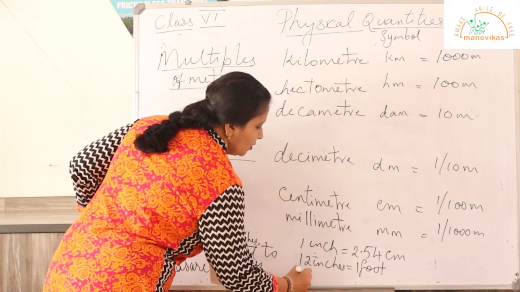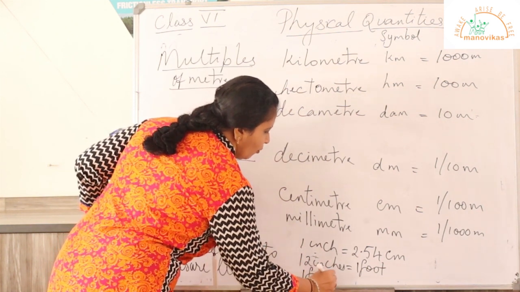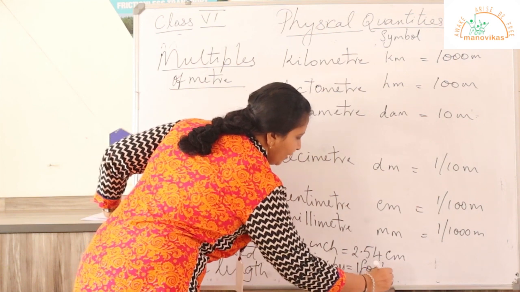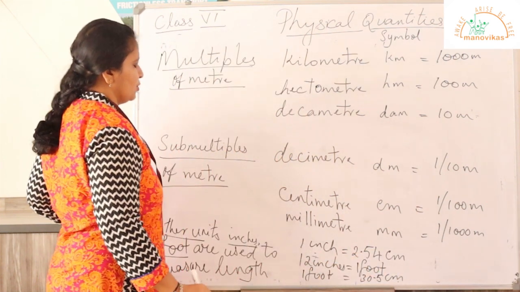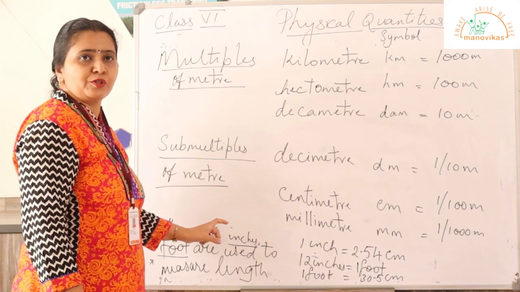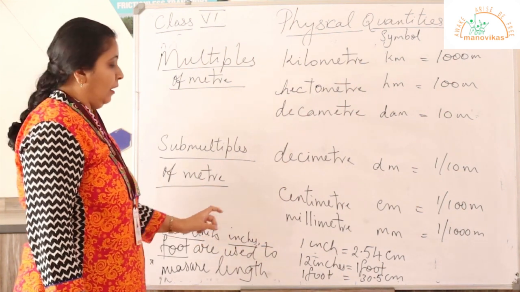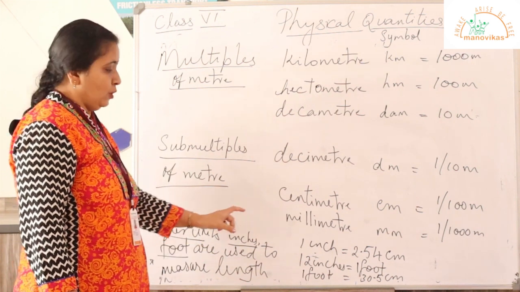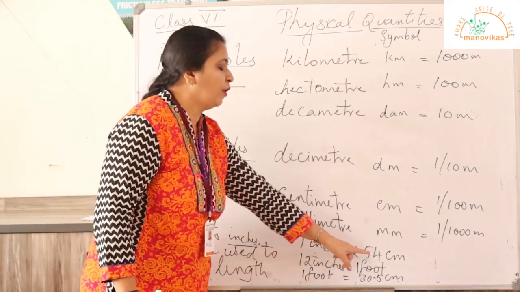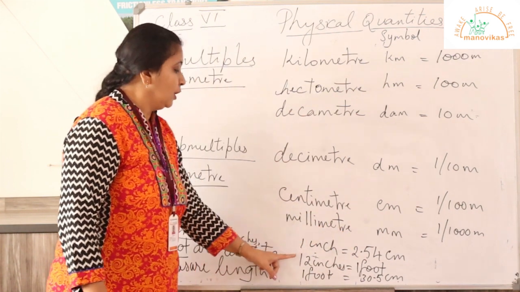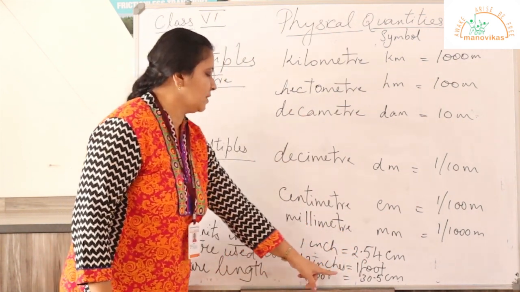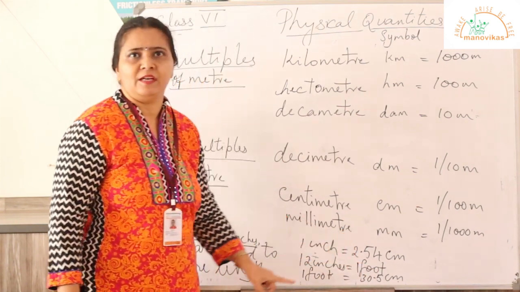Now let us see what is 1 foot. 1 foot is equal to 30.5 centimeter. So there are other units also used to measure length, that are the inches, foot, etc. 1 inch is equal to 2.54 centimeter. 12 inches is equal to 1 foot, and 1 foot is equal to 30.5 centimeter.